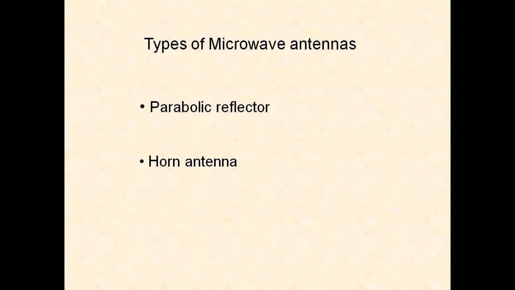Hence, this particular antenna is widely used as a primary radiator for the parabolic reflector antenna, which we will discuss in detail in this topic. It can be used for satellite tracking, and as a communication transmitter and receiver antenna. The horn antenna is particularly suitable as a horn feed in the parabolic reflector antenna. And we also have the lens antenna.